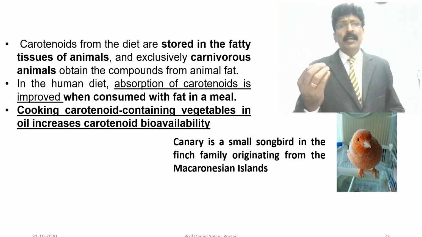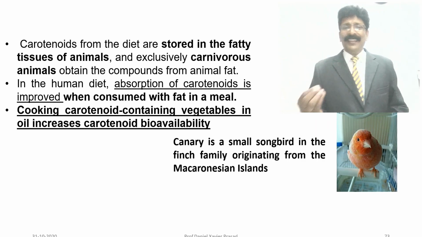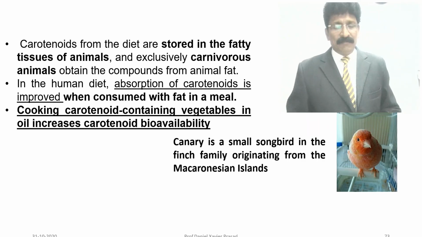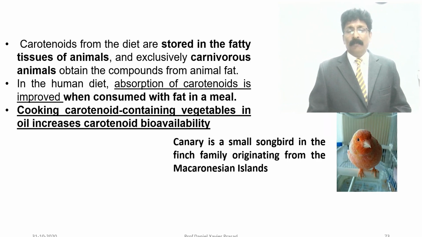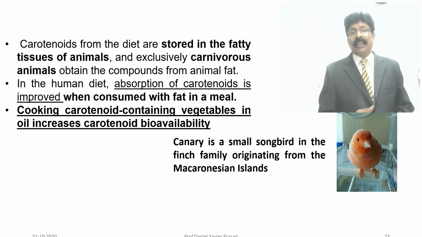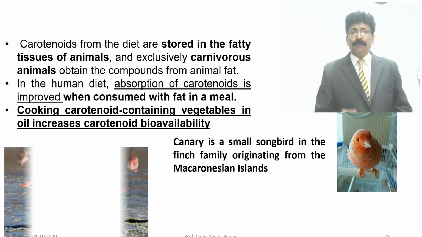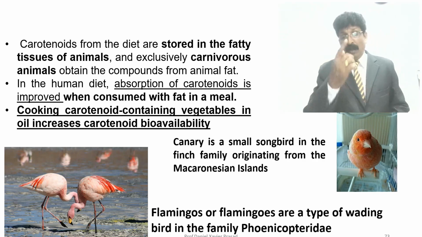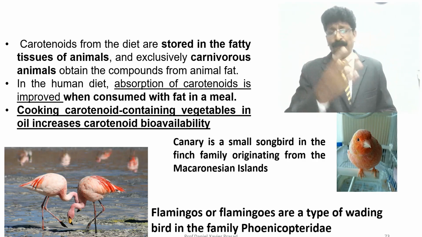A small songbird in the finch family, originated from the Macaronesian islands. It's a beautiful singer. And this is, you know, the flamingo, a long-legged, red-colored, beautiful bird.